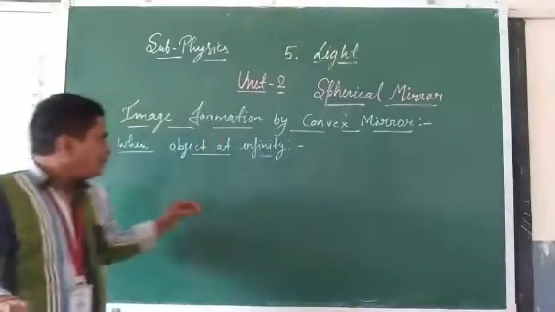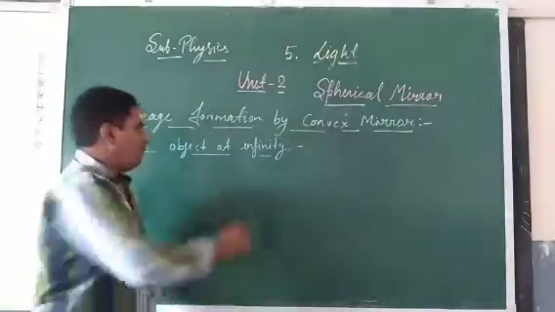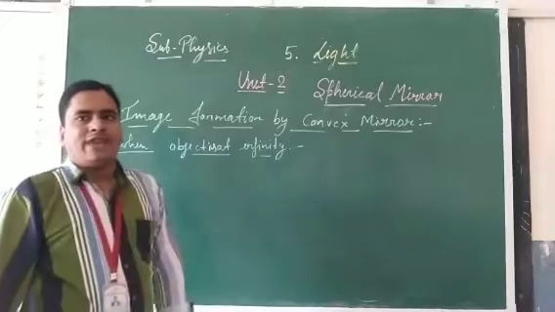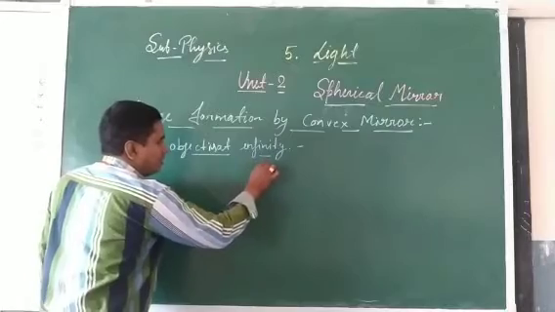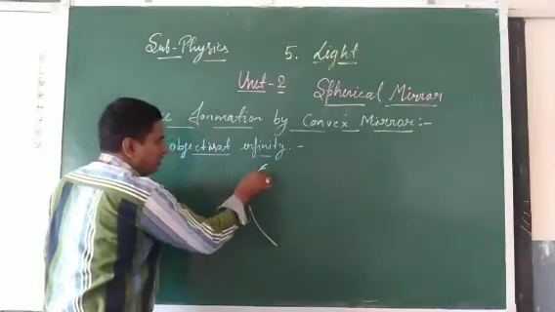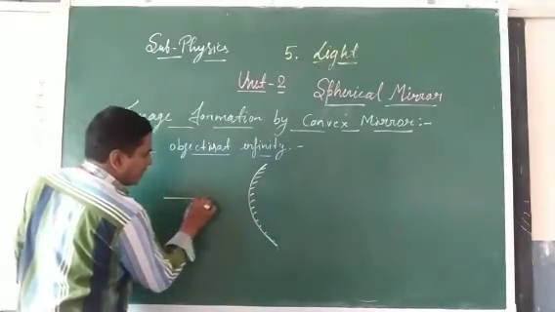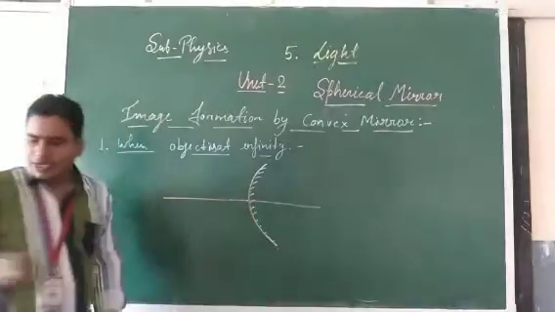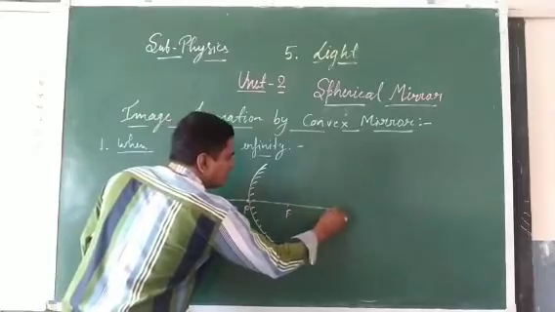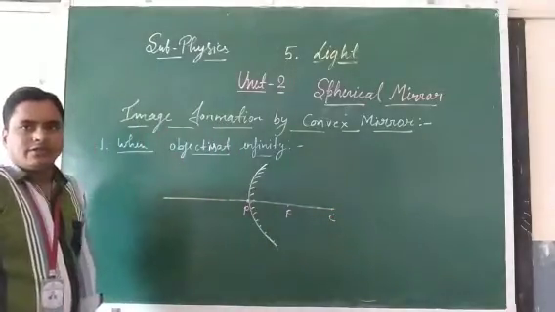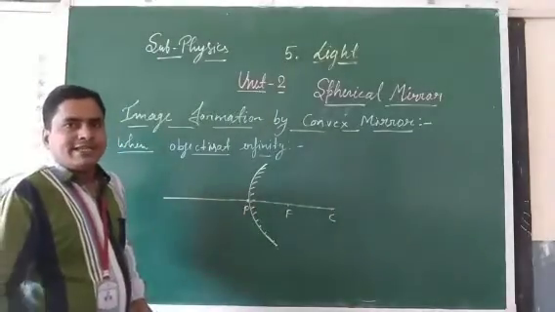Only two cases are there. First, when the object is at infinity. Where will the image form? You see here, first we will take a convex mirror. This side is polished. Suppose this is the principal axis. Here this point is the pole, here the focus, and here the center of curvature. Now, suppose the object is placed at infinity.